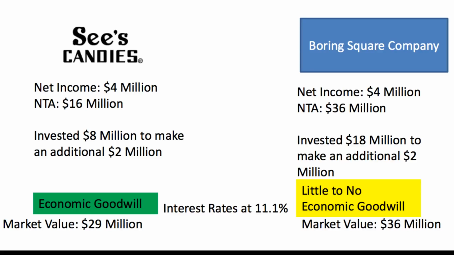Okay, so when we still use that 11.1% interest rate and we discount all that money back, we come up with a market valuation for See's of $29 million, and for Boring Square Company, $36 million. Now, if you look, the net tangible assets for Boring Square Company is 36, and the market value is still 36. When we look over at See's, the net tangible assets are only 16 million, but the market value is almost approaching 30 million.